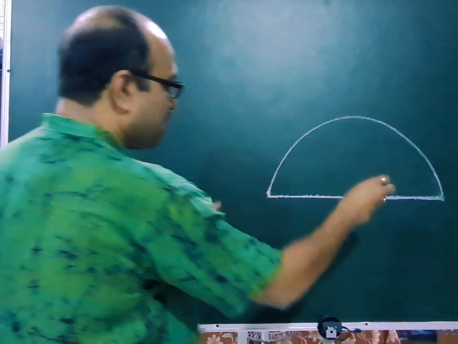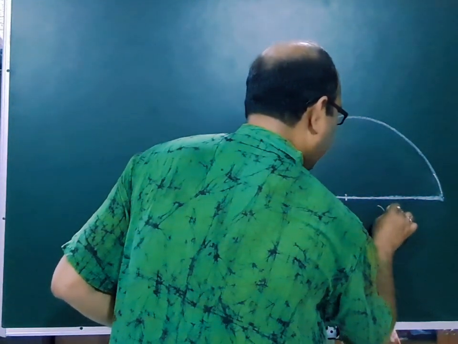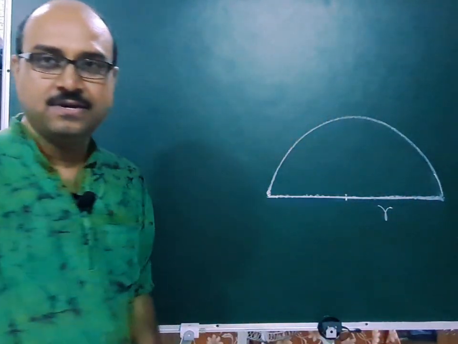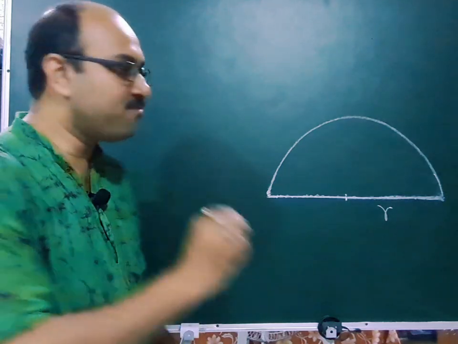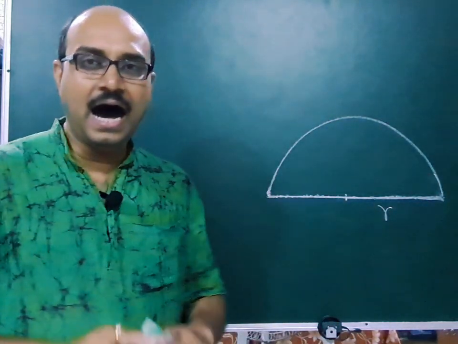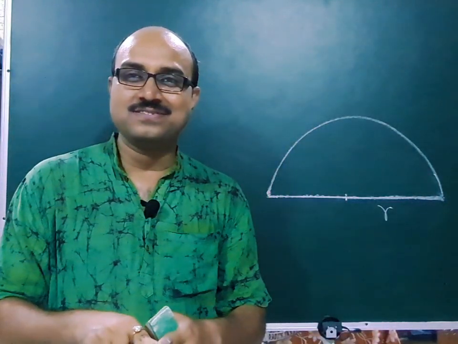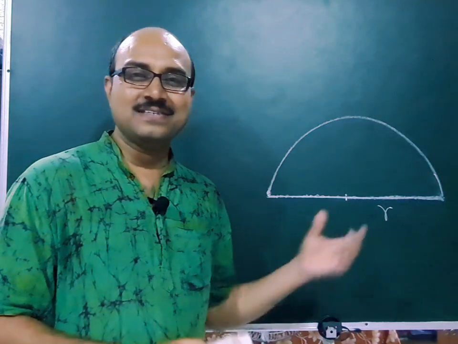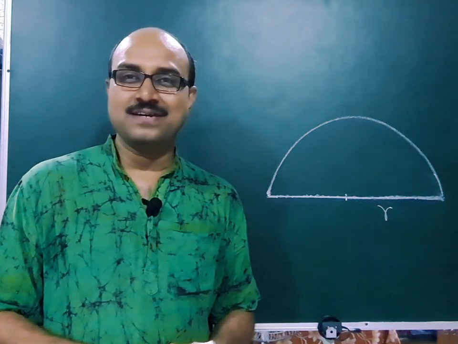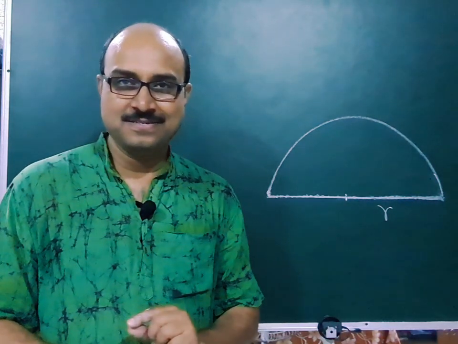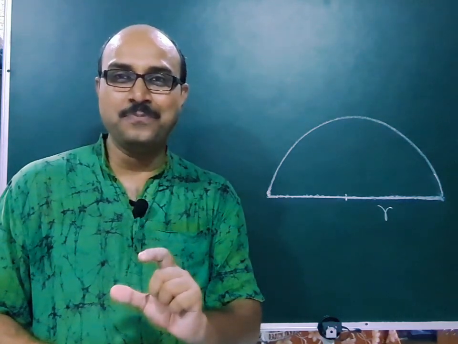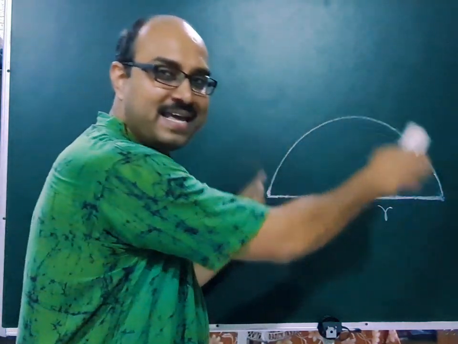Now, if this is a semicircle with radius r, then the diameter will be 2r. And what will be the length of this arc? Half of the circumference of the circle. Now for radius r, the circumference of a circle is 2 pi r. Then half of 2 pi r will be pi r.